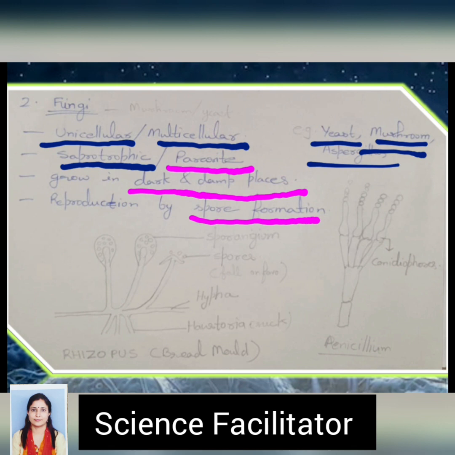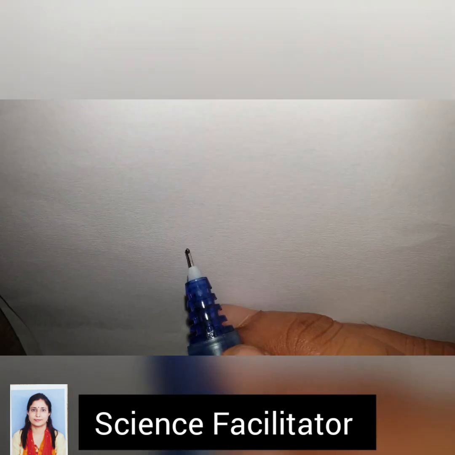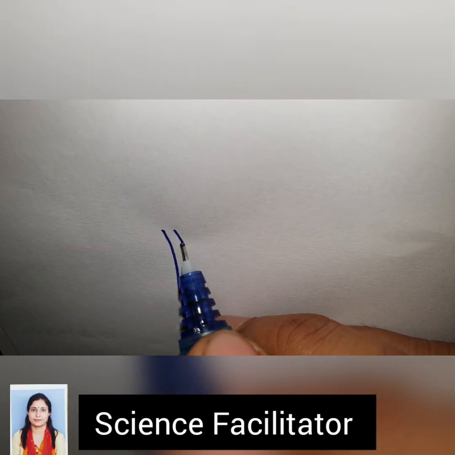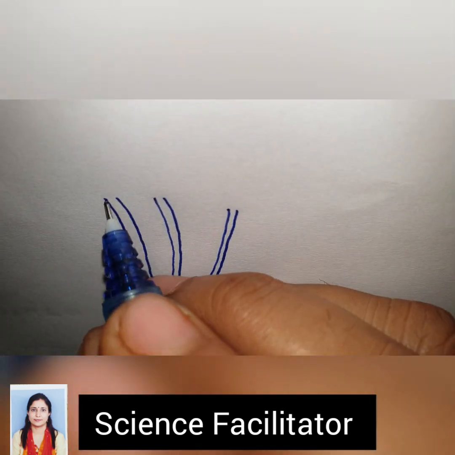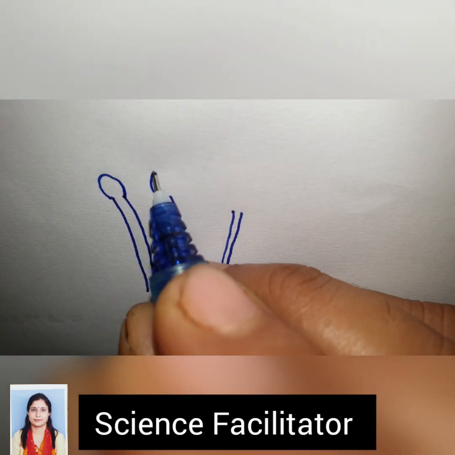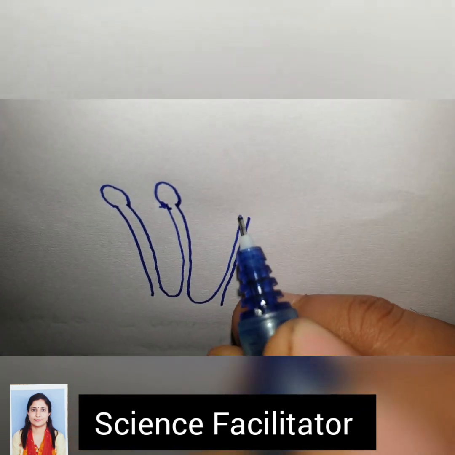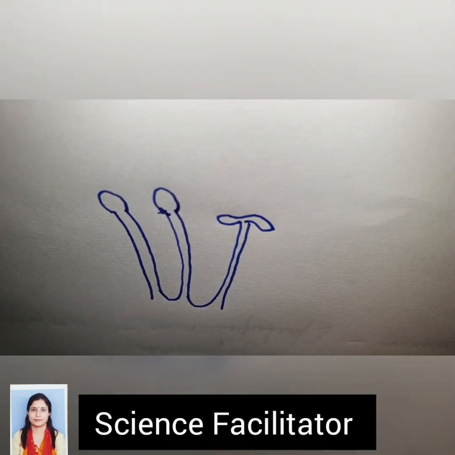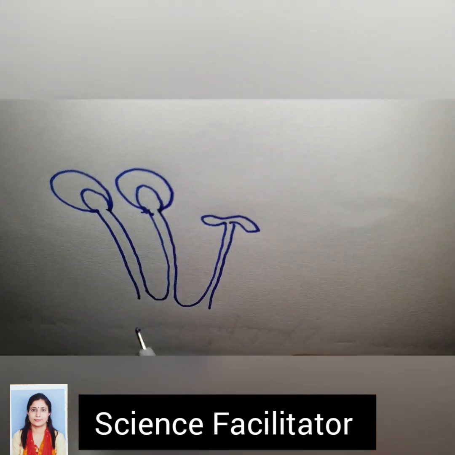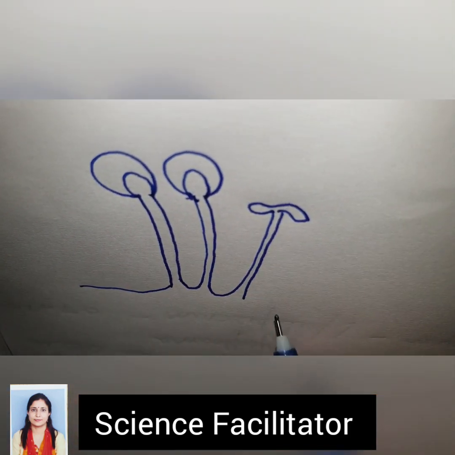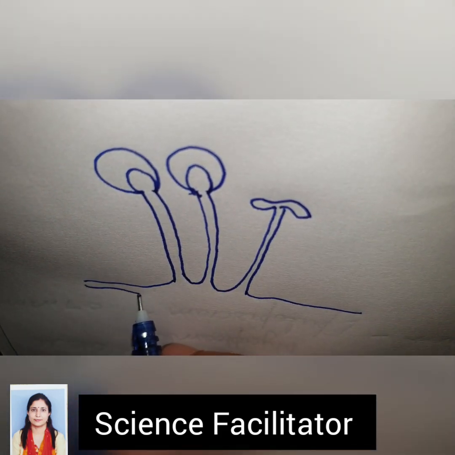Let's discuss the diagram. Discuss general structure of fungi with the help of diagram. For this we will draw near about 3 vertical lines like this. Then we will make inverted U, or you can say small bell like structure, on these vertical lines, and make hemispheres on them. Then draw horizontal part also like this,